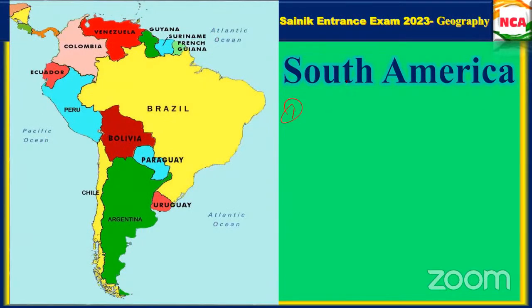Yes, Venezuela. And if I give a question, option A is Guyana, option B is Chile, option C is Argentina, option D is Uruguay. So what will be the answer?